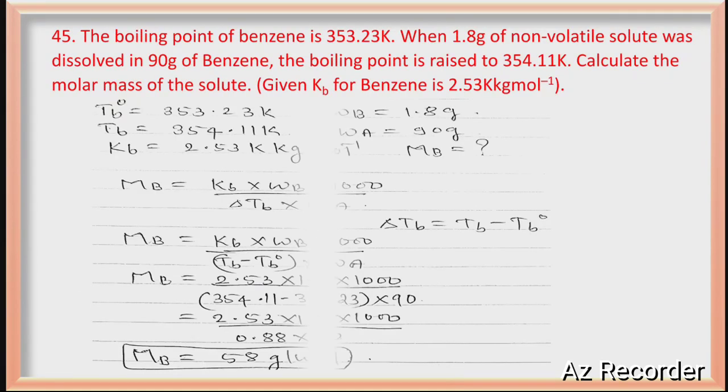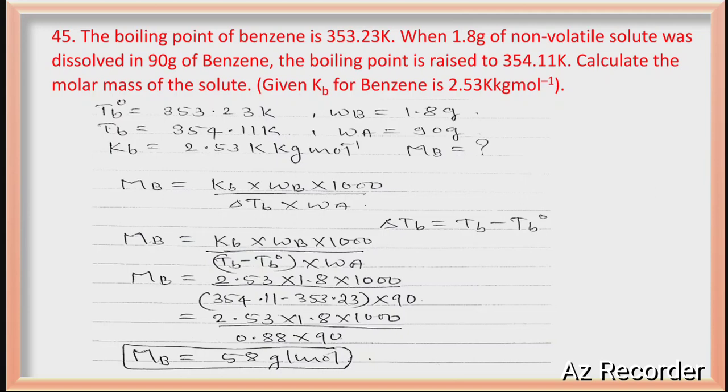Second question. So TB naught means boiling point of pure solvent is given, boiling point of solution is given, Kb is given. They are asking molecular weight of solute. Formula is Kb into Wb into 1000 divided by delta Tb into Wa. Just substitute the values, you will get 58 gram per mole.